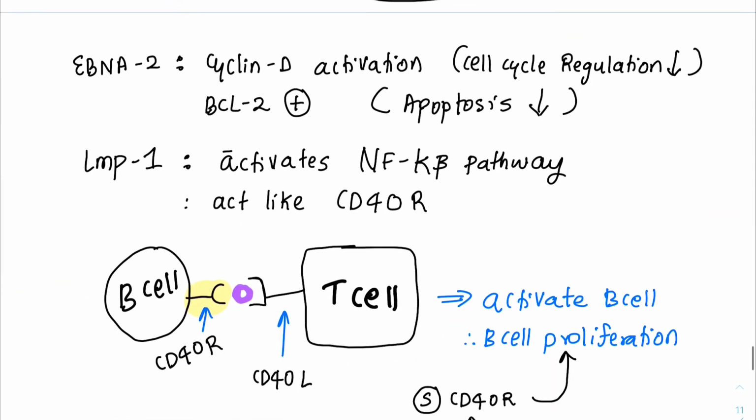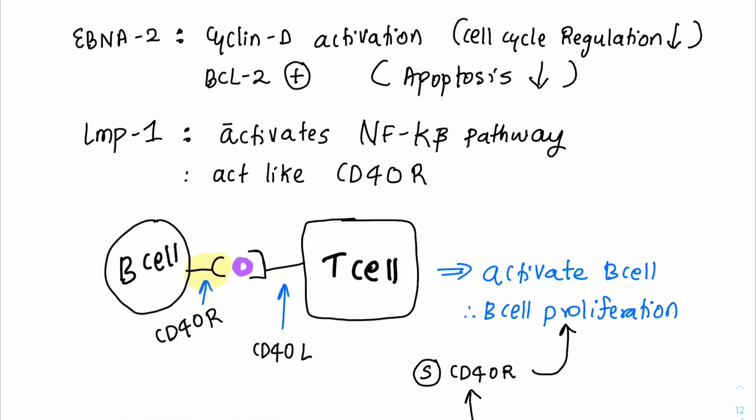Now we move to EBNA2. What does EBNA2 do? EBNA2 activates cyclin D, therefore cell cycle regulation is dropped. It actually stimulates BCL2. BCL2 is an anti-apoptotic gene, so apoptosis is reduced. LMP1 activates the NF-kappa B pathway, that is a developmental pathway, it is a growth pathway. Then it also acts like a CD40 receptor.